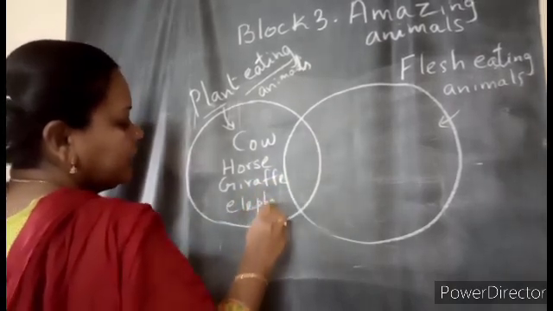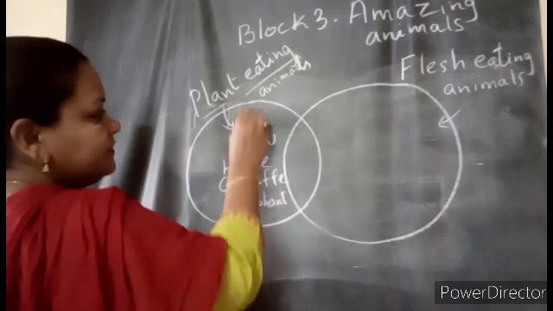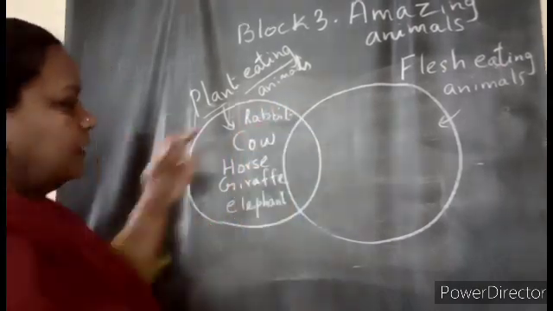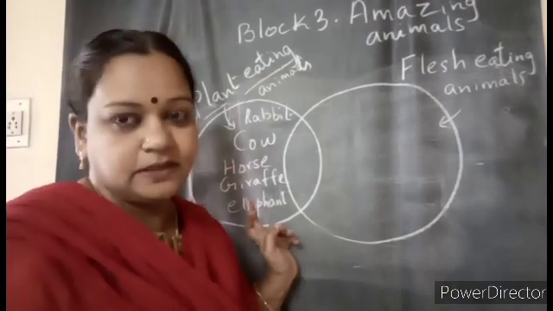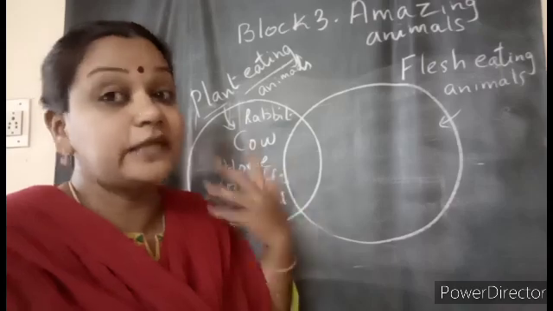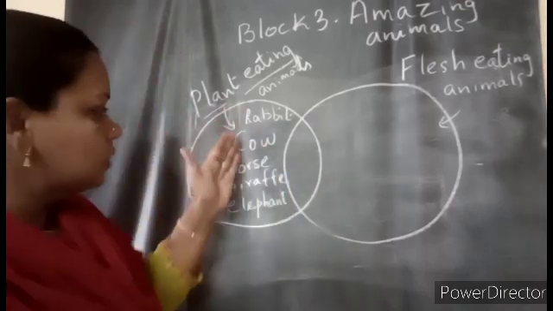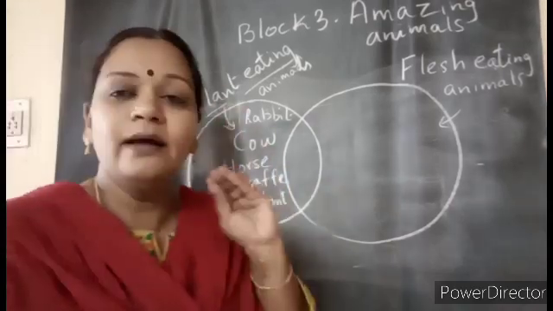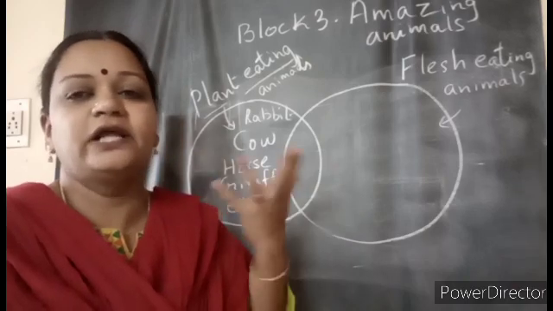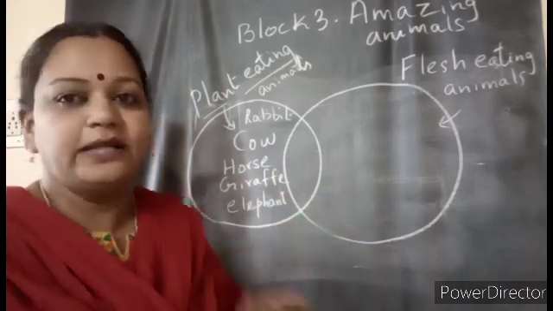Like that we can keep on adding many animals, even the rabbit. Yes, all these are plant eating animals. When you go to higher classes, you will learn about them. They are also called herbivores. These animals eat only the plant parts, root or stem or leaves, but they eat only the plant.